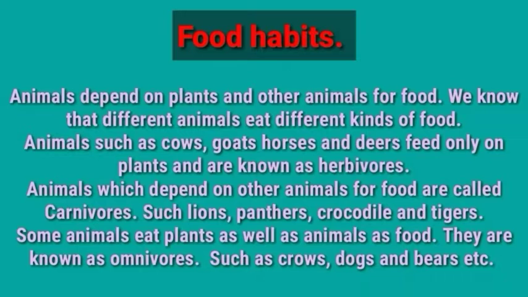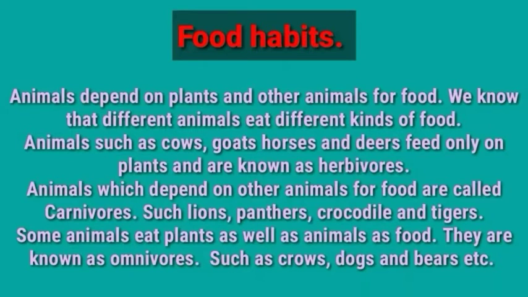Animals which depend on other animals for food are called carnivorous animals. Means this type of animals eat the flesh of other animals, means they are eating the meat of small animals. And the carnivorous animals such as lion, panther, crocodile, and tiger, they usually depend on what? Flesh of other animals. So we can say that this type of animals are non-vegetarian. Why? Because they eat the meat of other animals.